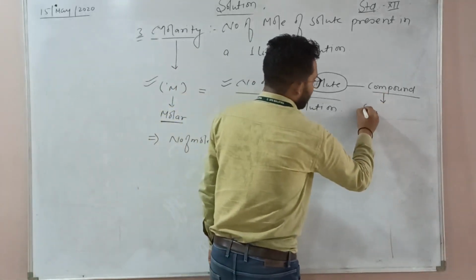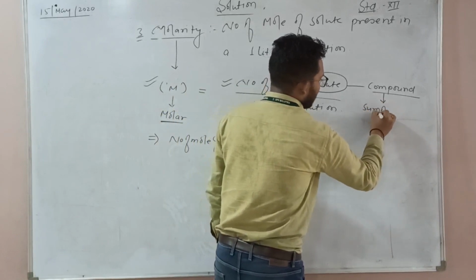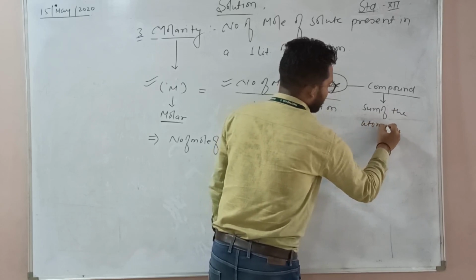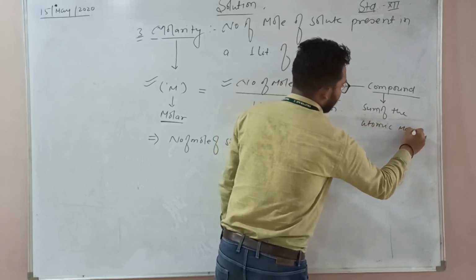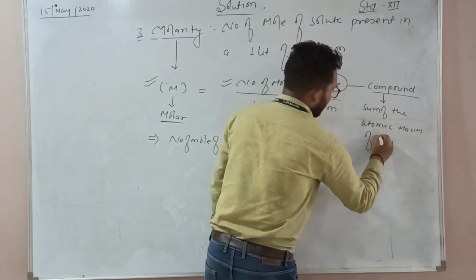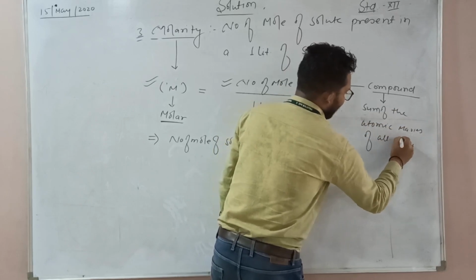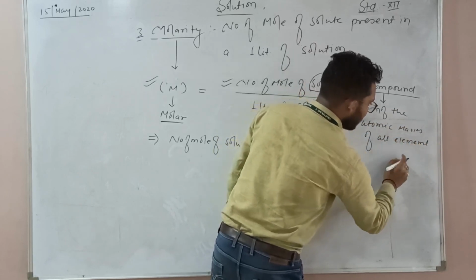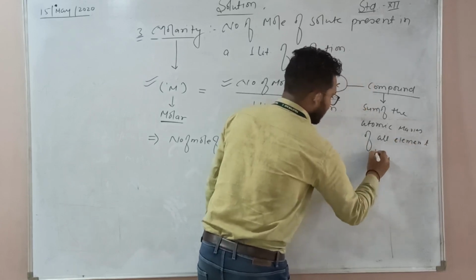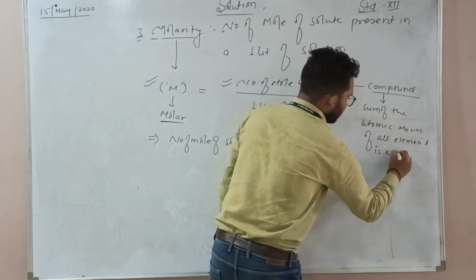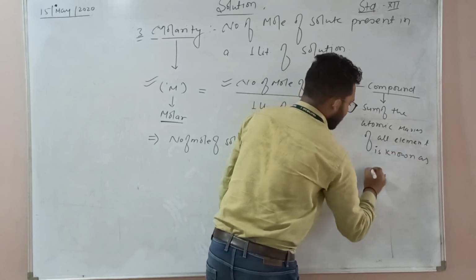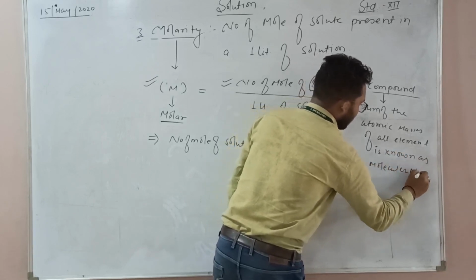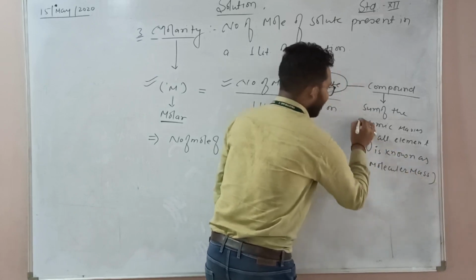That is the sum of the atomic masses of all elements, known as molecular mass. Is it clear?